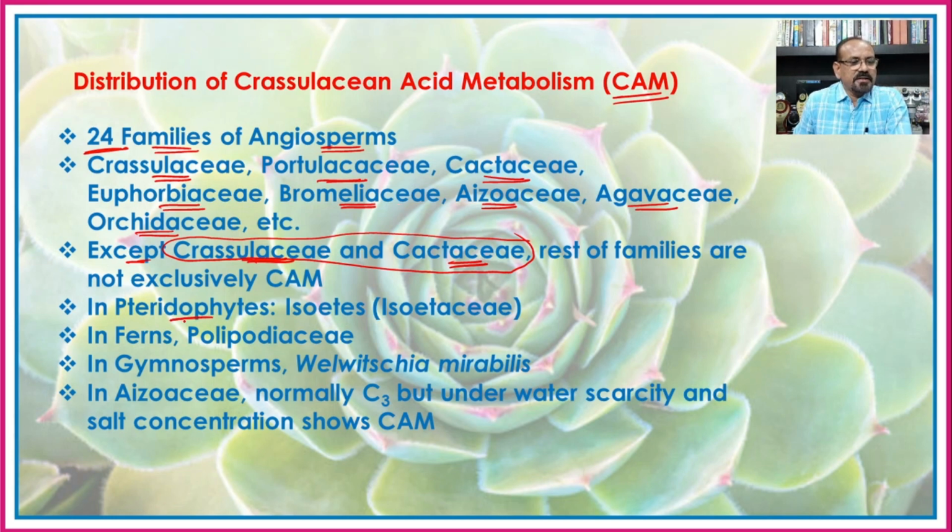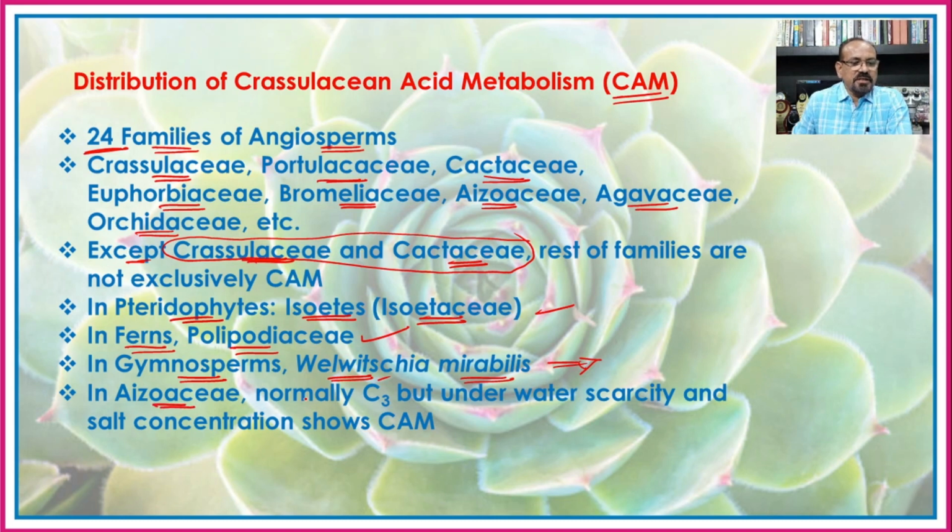Then again, in the pteridophytes, like the Isoetes of the family Isoetaceae, that shows the CAM pathway. Again, the family Polypodiaceae shows the CAM pathway. Again, in the gymnosperms, that is Welwitschia mirabilis, which is placed at the end of the classification in the gymnosperms, that is in the Gnetaceae, that is Gnetopsida, again showing the same phenomenon, that is the CAM.